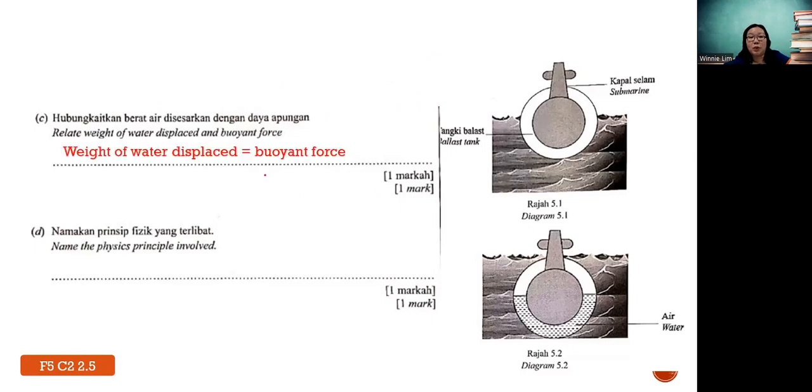You have to use the term what? Equal. They really want you to use the term equal. Only for Archimedes principle. Most of the time you will say when A increases, B increases, something like that, correct? And therefore, only here you have this principle. We call it what? Archimedes principle. Make sure you spell correctly.